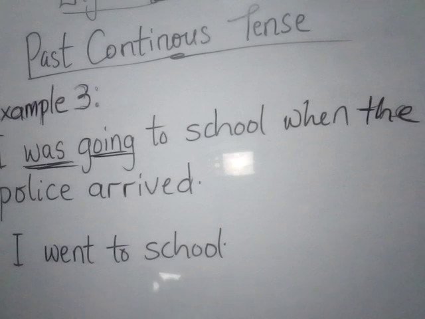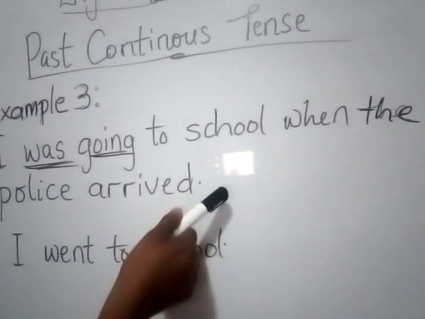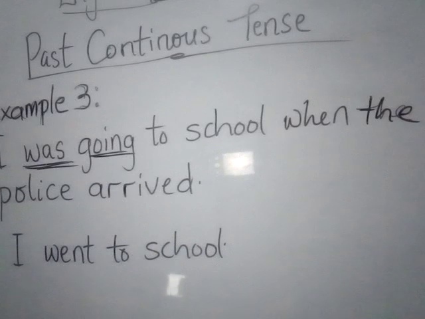Now, if it's going to be the normal past tense, it will simply be, I went to school. And in that case, nobody will be expecting any other thing that happened. You just convey the straight message that you went to school. But with I was going to school, it leaves a sense of something has to follow.